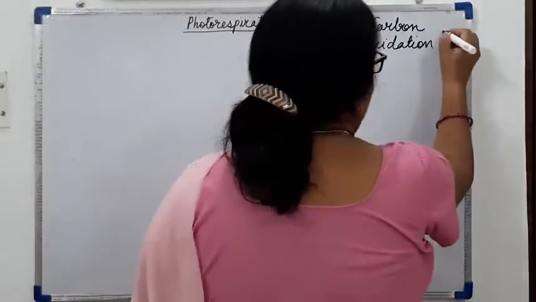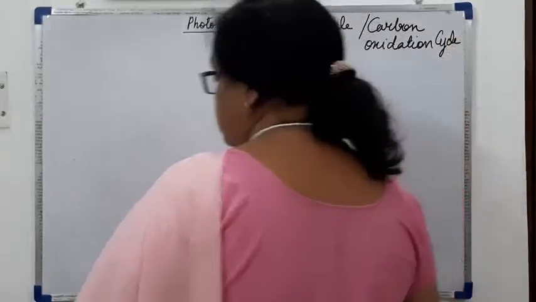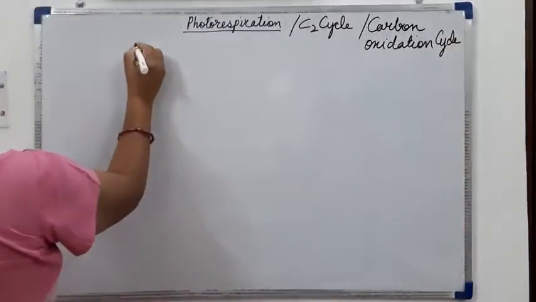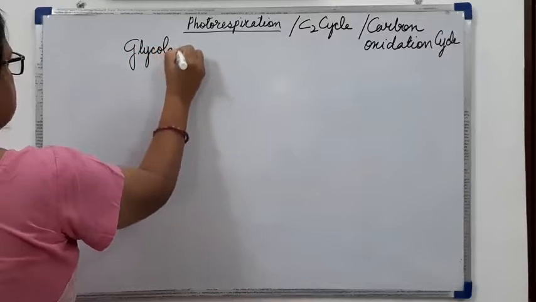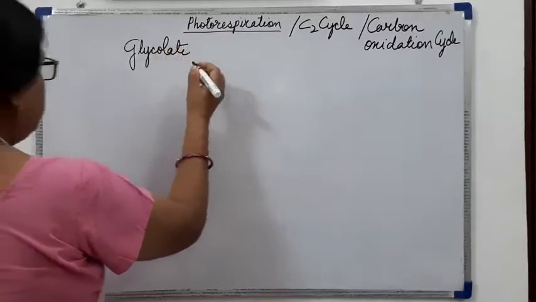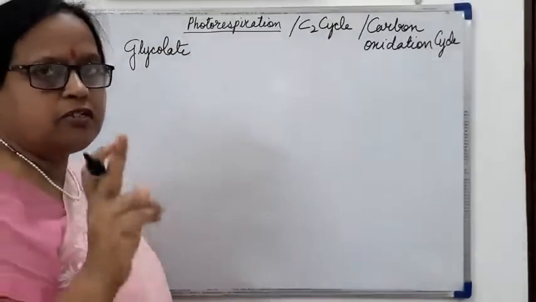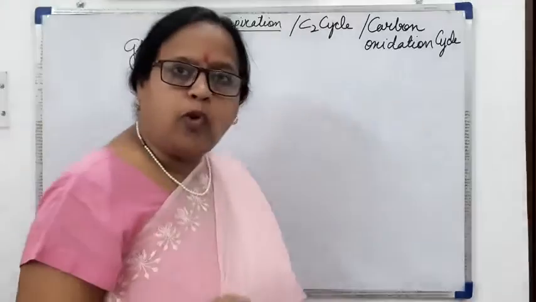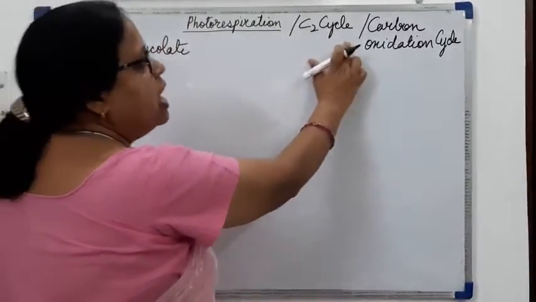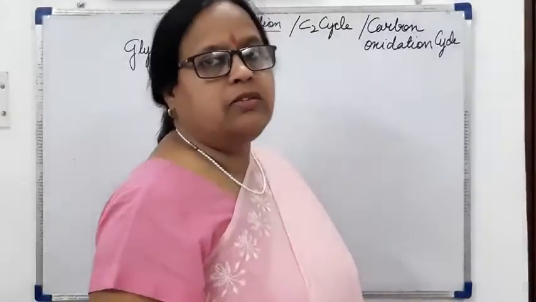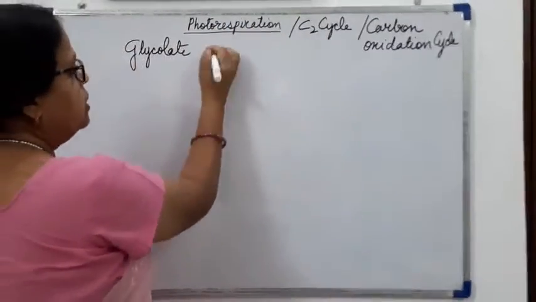It is also called the glycolate cycle, because the first stable compound which is formed in this cycle is glycolate, and it is a 2 carbon compound. So it is also called the C2 cycle and it is also called the glycolate cycle.